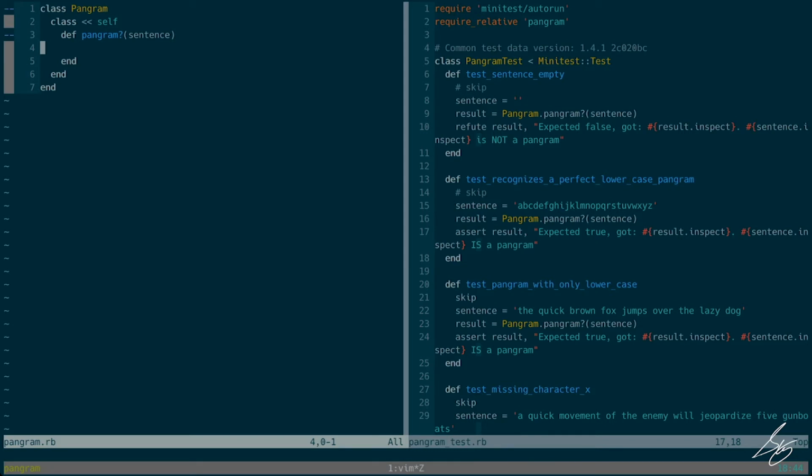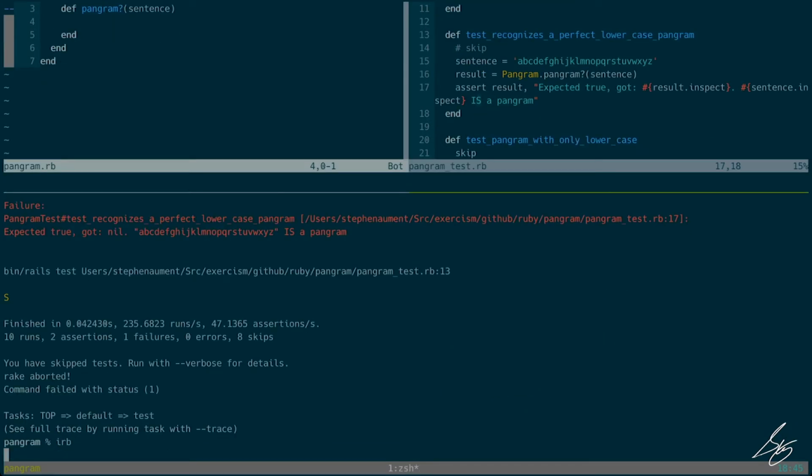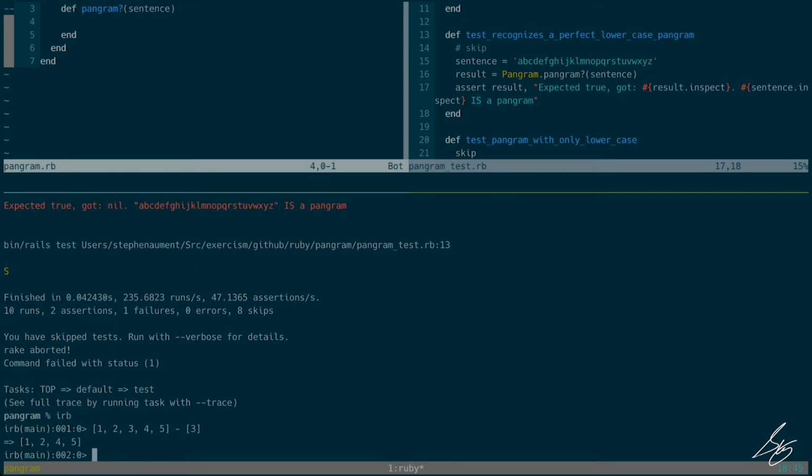But what jumped to my mind right away when I saw this was array math. So in Ruby, you can do simple math with arrays, and the main thing I'm thinking of is subtract. So if I have an array here, let's pretend this is my alphabet. Numbers 1, 2, 3, 4, 5. Just pretend those are the letters of the alphabet. I can subtract another array. So if I have an array that contains 3, what's going to happen is the contents of the second array will be removed from the first array. So I get 1, 2, 4, 5.